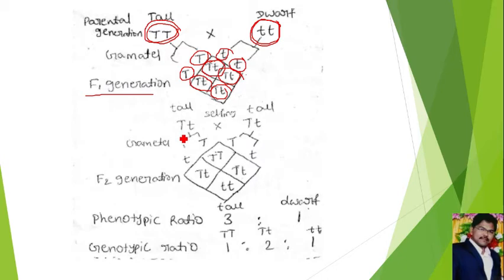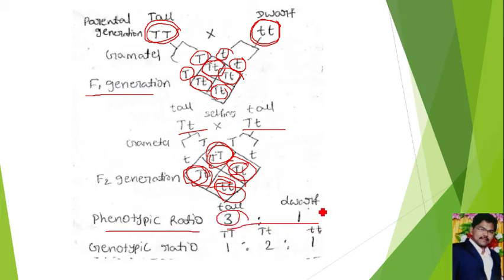Then if you cross the F1 generation plants, there is a formation of 3 tall plants and 1 dwarf plant. Of these 3 tall plants, one tall plant has the homozygous dominant condition and 2 tall plants have the heterozygous dominant condition. The other one is the homozygous recessive plant. The phenotypic ratio of the F2 generation of the monohybrid cross is 3:1, 3 tall plants and 1 dwarf plant, the appearance ratio.